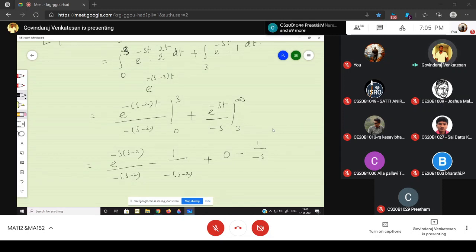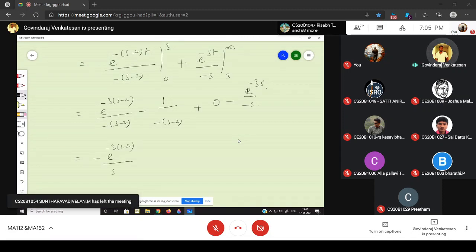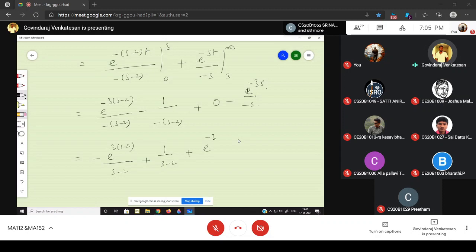Substituting 3, this is e power minus 3s. Just to simplify, this is minus e power minus 3 times of s minus 2 divided by s minus 2, plus 1 divided by s minus 2, plus e power minus 3s divided by s.